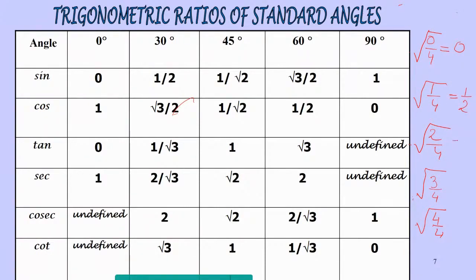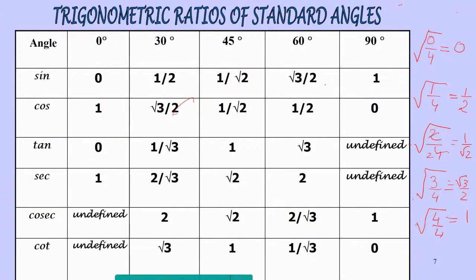And 2 by 4, 2 cancels with 4, giving you 2. Square root of 1 is 1, square root of 2 is root 2. And here, square root of 3 is root 3 by 2. And this is equal to 1. So a simple calculation. Now look at these values that we have found. Sine 0 is 0. Sine 30 is half. Sine 45 is 1 by root 2.